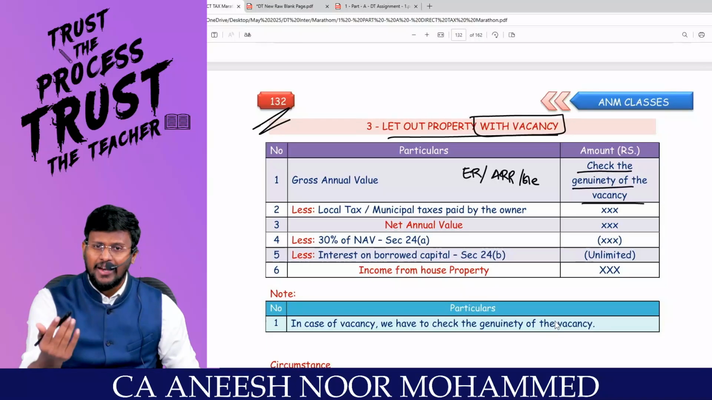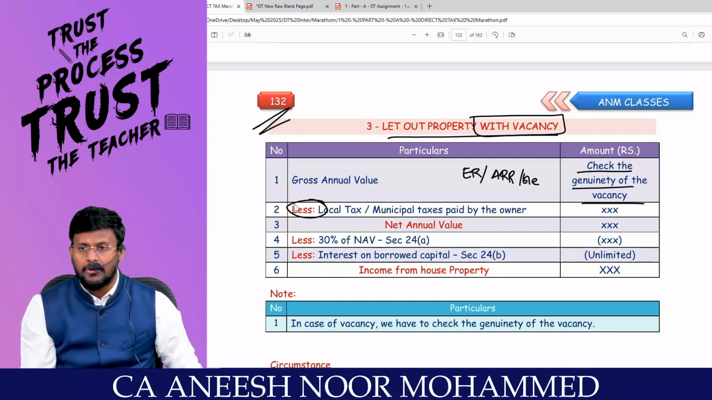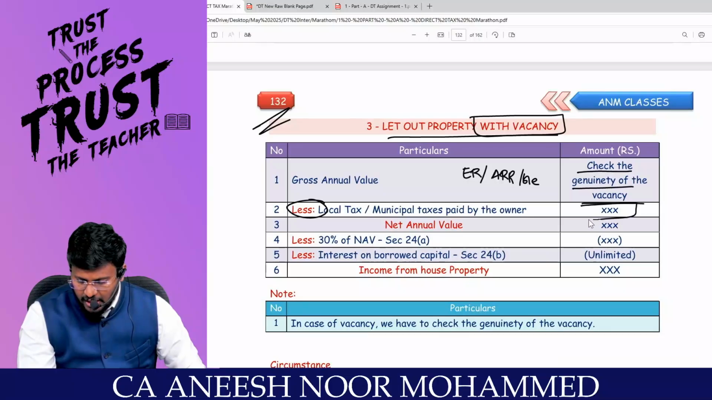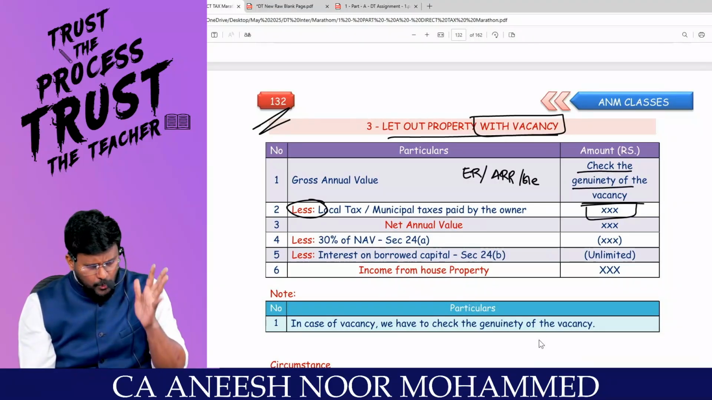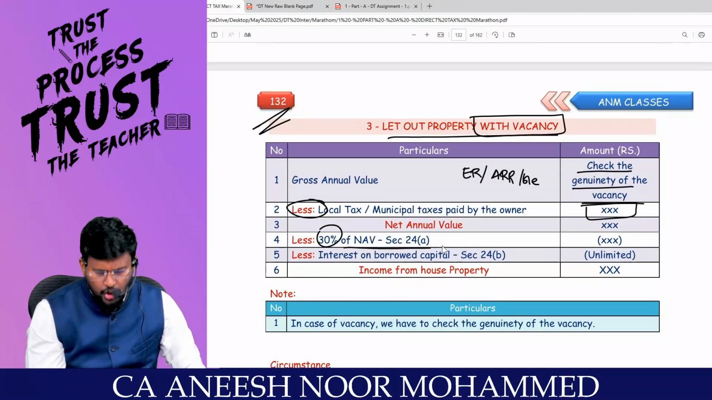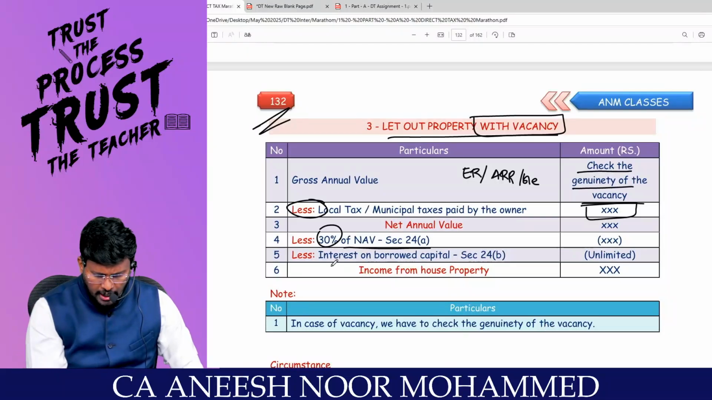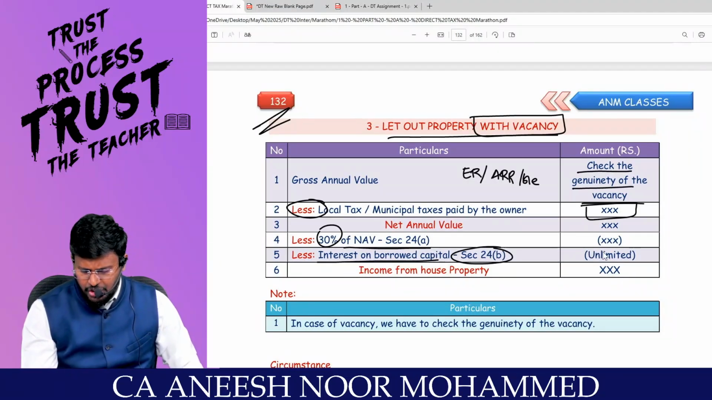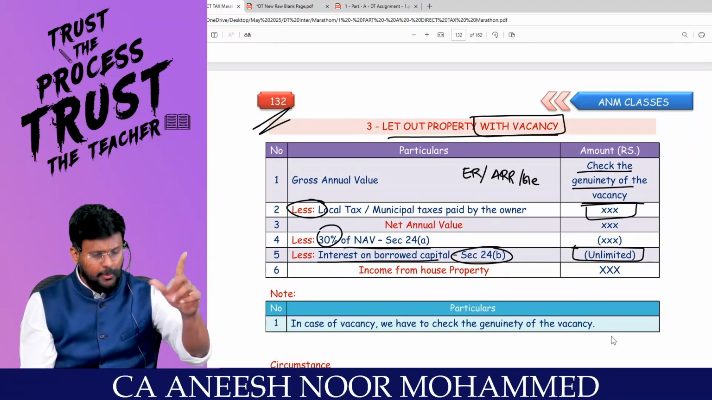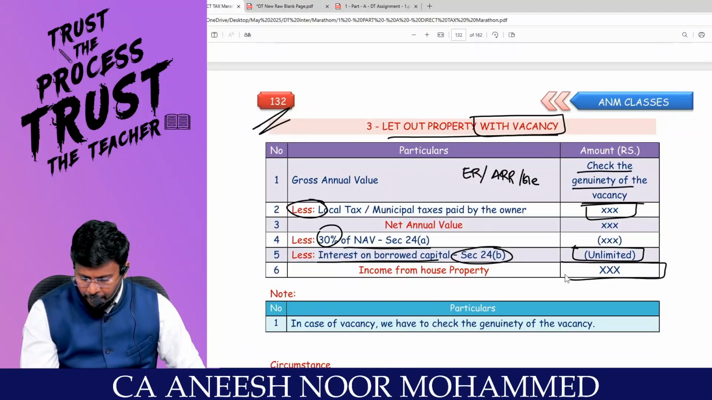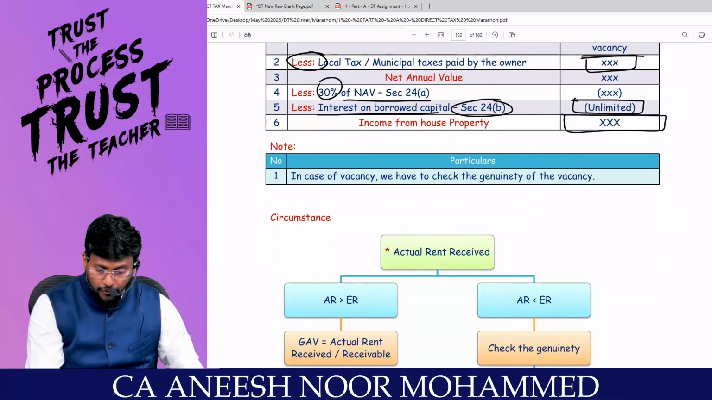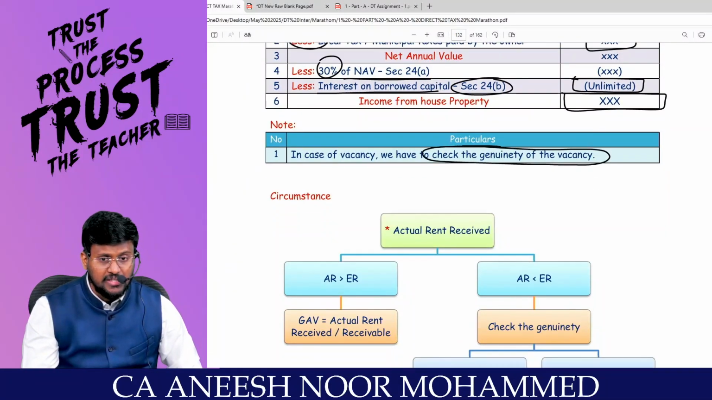Since you are declaring GAV, you can reduce less municipal taxes paid by the owner. You will get the answer as net annual value. From that net annual value, you can reduce 30% of net annual value. No problem at all. And you can claim interest on borrowed capital under section 24(b) as what limit? Unlimited. You will get the answer as income from house property. In case of vacancy, we have to check the genuineness of the vacancy. Am I right?